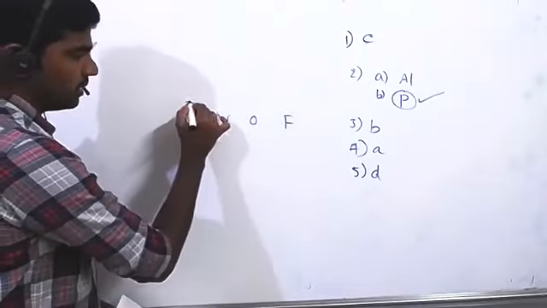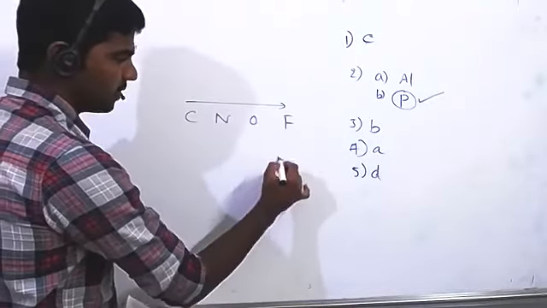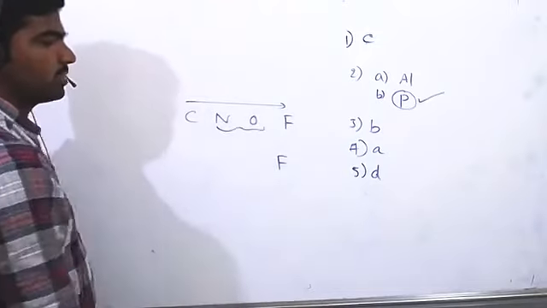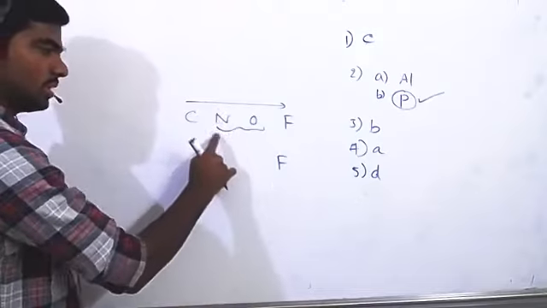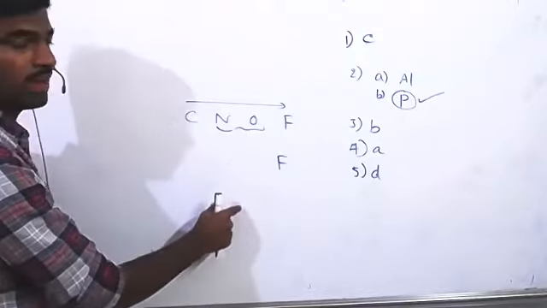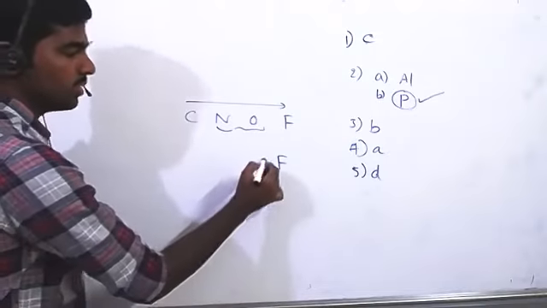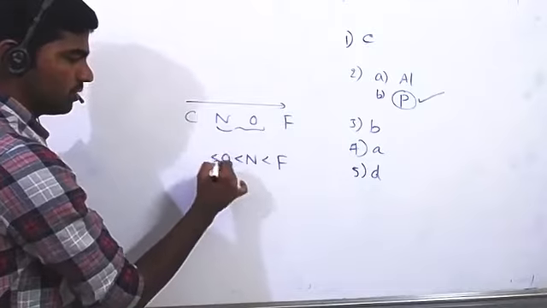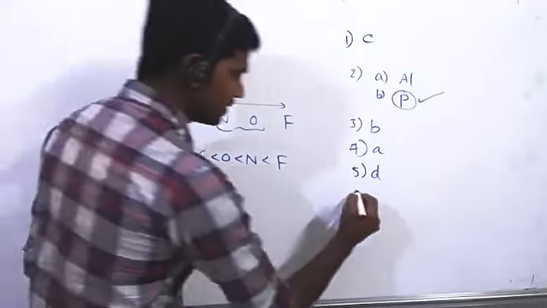Left to right ionization enthalpy increases. That's correct. Fluorine having the highest. But here only small exception is there in between nitrogen and oxygen. We already studied nitrogen group. Those nitrogen family elements all having half-filled electronic configuration, so those having a higher ionization enthalpy than 16th group elements. Option C is correct.